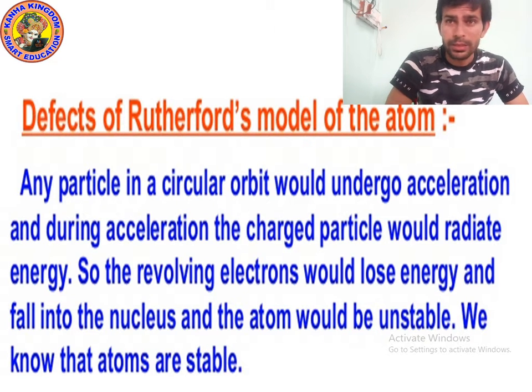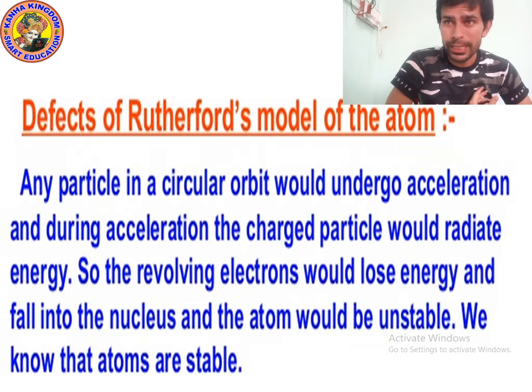So according to the Rutherford model, it was unstable, but actually we know that atoms are stable, because according to the Rutherford model, any electron in a circular orbit which is accelerating and revolving will radiate energy, meaning release energy.